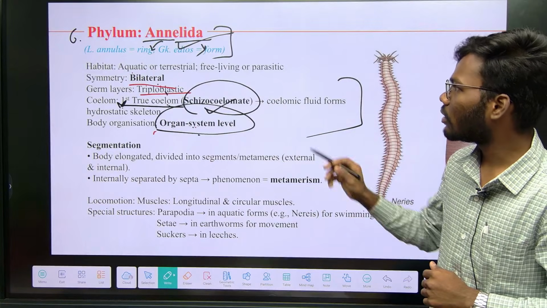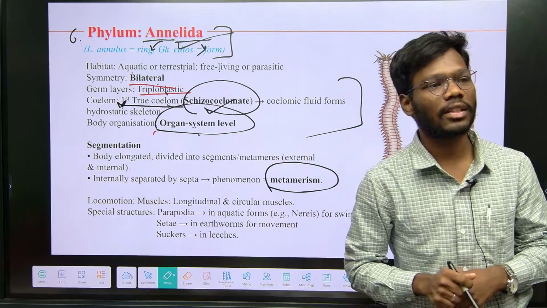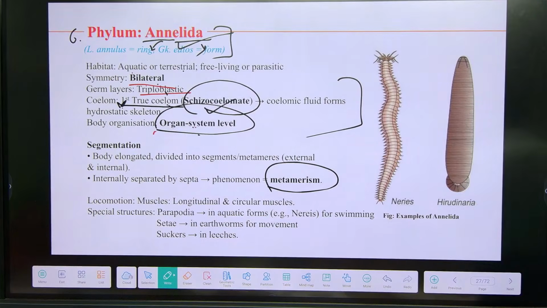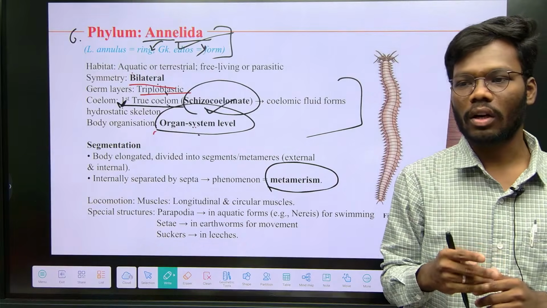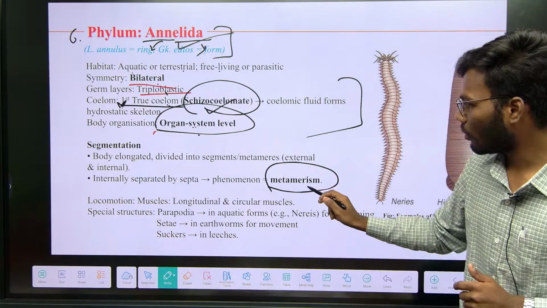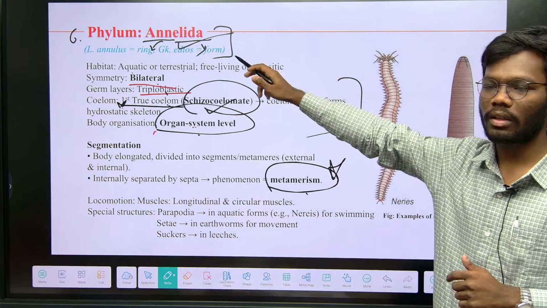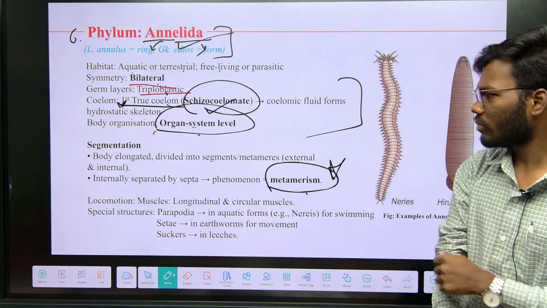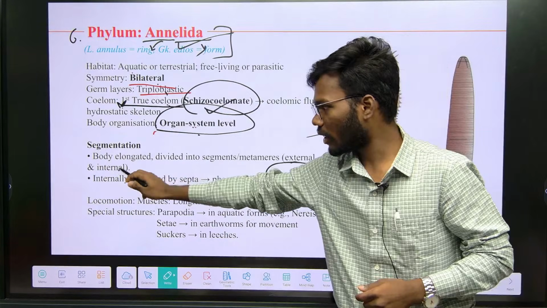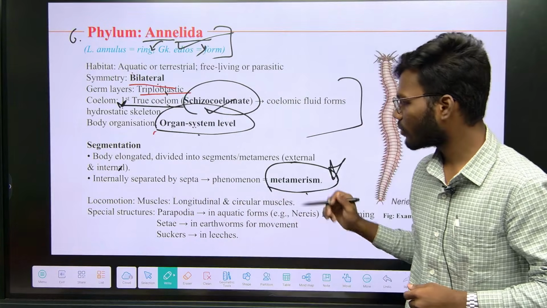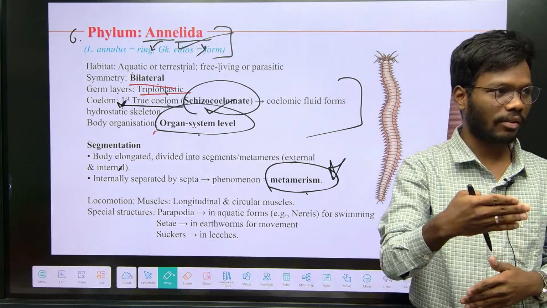And coming to the prominent features, what is that? Metamerism, which is called metameric segmentation. I already mentioned externally, internally the body is divided, segmented. That phenomenon is called metamerism. This is one of the important features present in annelida. Understand? Body is elongated, divided into segments externally and internally. As you know, internal segmentation is divided by septa. Septa is nothing but a layer.